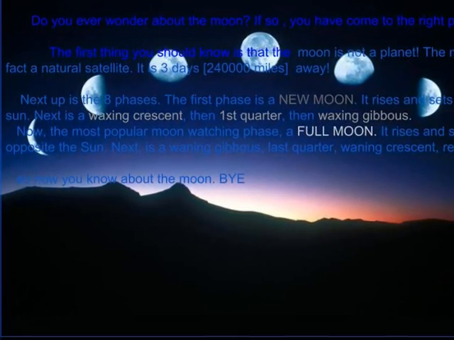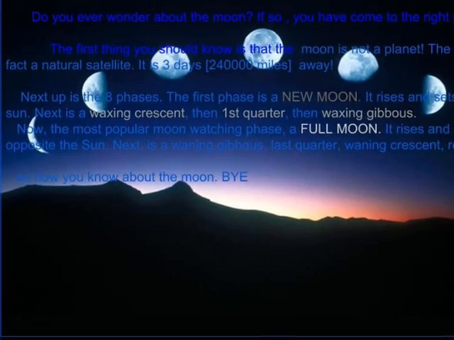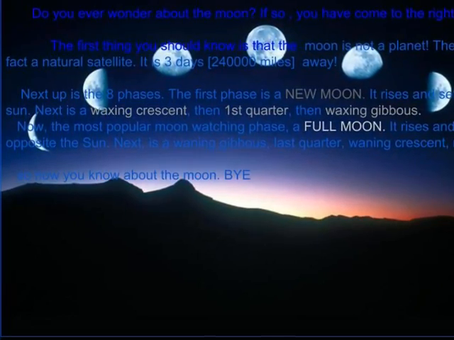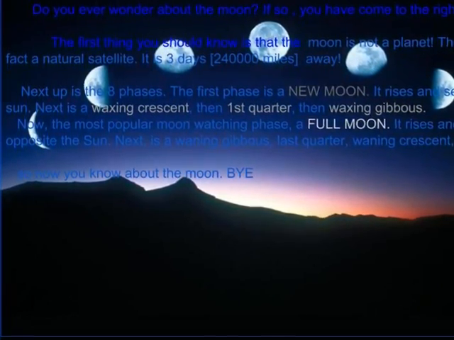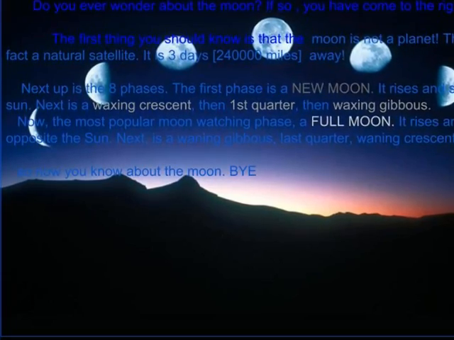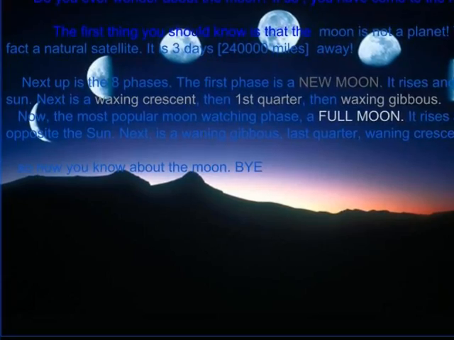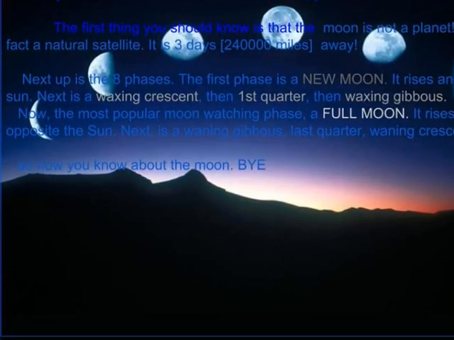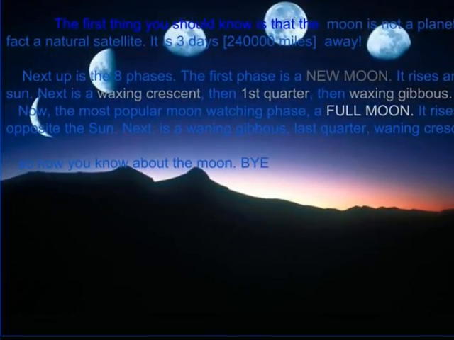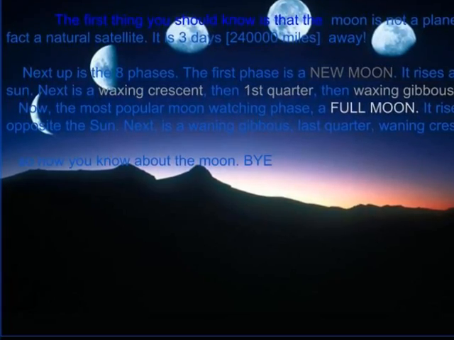Next up are the 8 phases. The first phase is the new moon. It rises and sets with the sun. Next is a waxing crescent, then a first quarter, then waxing gibbous. Now the most popular moon watching phase, a full moon. It rises and sets opposite the sun. Next is a waning gibbous, last quarter, and the waning crescent. Repeat.